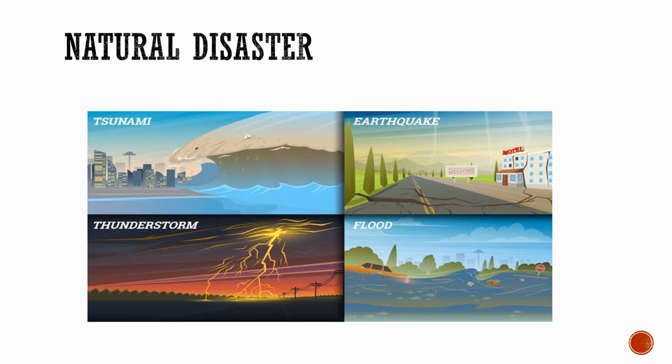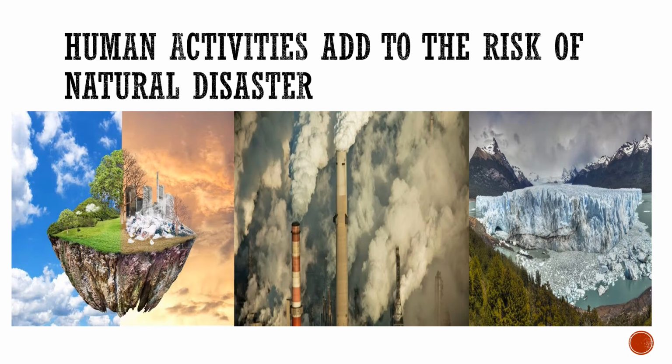Sometimes human activities add to the risk of natural disasters. You know that deforestation and burning of fossil fuels contribute to global warming. Continued global warming may melt large amounts of polar ice, causing the sea level to rise. This could in turn flood coastal areas. Besides, deforestation reduces rainfall and may cause droughts.